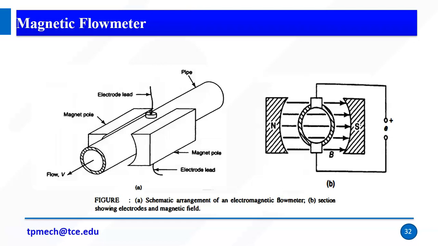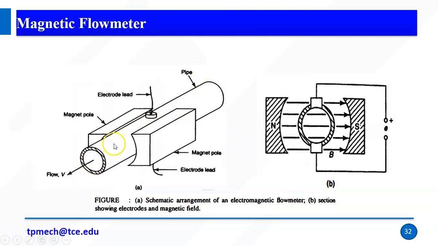So this is the working principle. We have two magnet poles or permanent magnets, one acting as a north pole and the other as a south pole. So it will induce EMF. In between these magnetic poles, we have a hollow tube. Right, a hollow tube, and the flow is passed through the hollow tube.